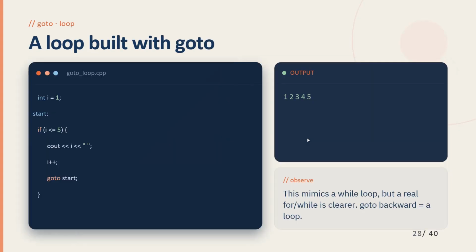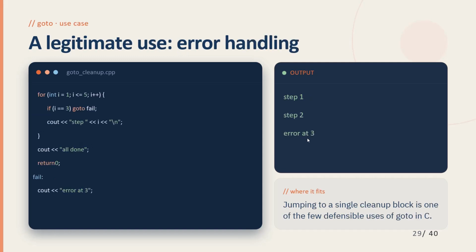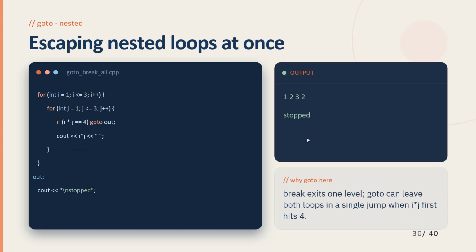Goto example. This example creates a loop using goto. Although it works correctly, the same task can be implemented much more clearly using a for or while loop. And here is how goto is used for error handling. One of the acceptable uses of goto is centralized error handling or cleanup. When the error occurs, the program jumps directly to the cleanup section before exiting.